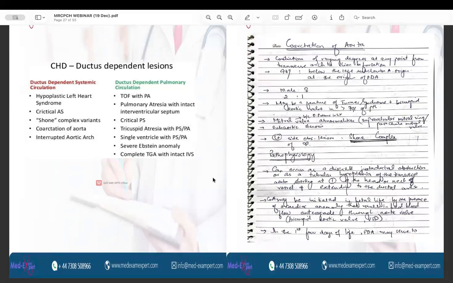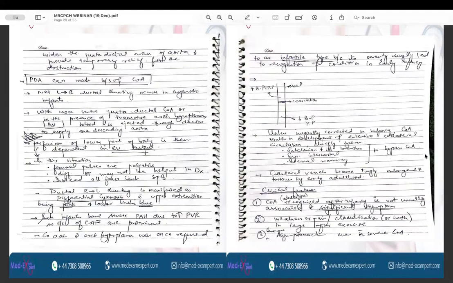So, in the first few days of life, the PDA may serve to widen the juxtaductal area of the aorta and provide temporary relief from the obstruction. And PDA can also mask the signs and symptoms of the coarctation of aorta. This is why we say that this is the duct dependent lesion. So, there is left to right shunting across the ductus, and this occurs in the acyanotic infants.